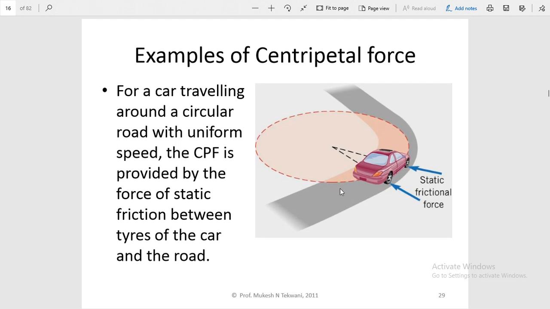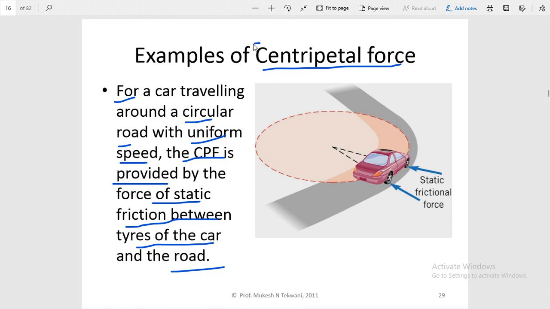You can see this car is revolving on a circular path. For a car traveling around a circular road with uniform speed, the centripetal force is provided by the force of static friction between the tires of the car and the road. So if this car is traveling around the circular road, because the motion is circular, there must be some centripetal force.